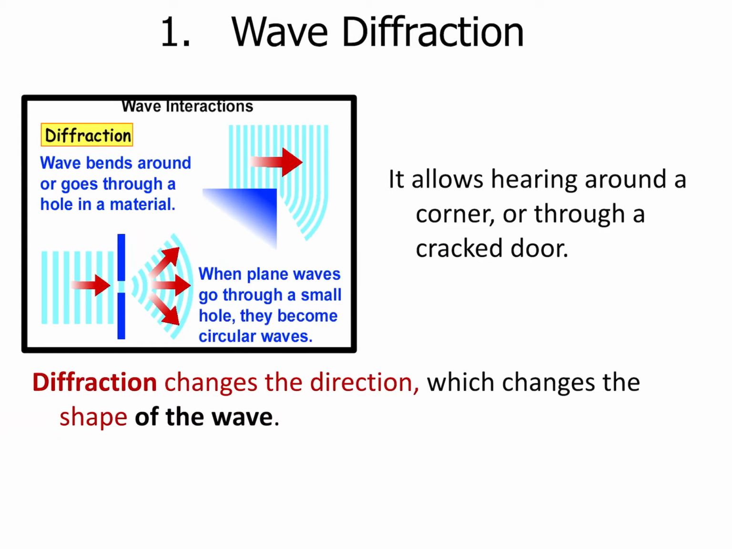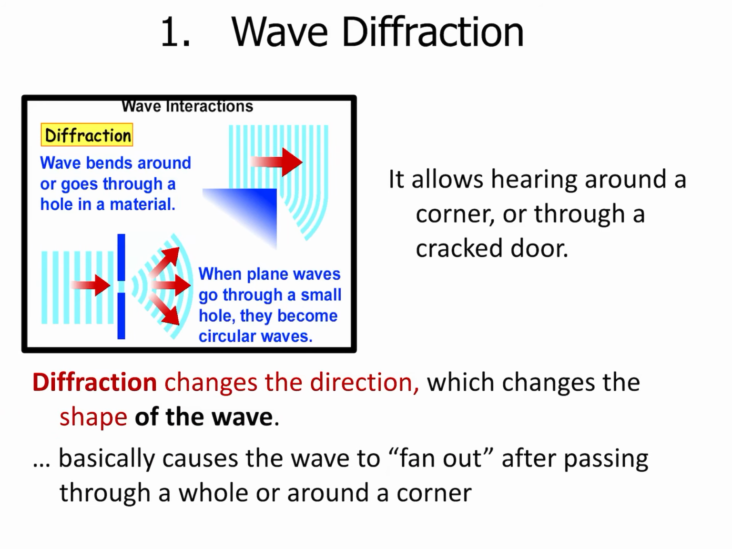The example says that this allows you to hear things around the corner or through a cracked door. If we're talking about light, there might be a night light on in the bathroom, but yet it is able to spread out and kind of light up the hallway so that if the kid needs to get up in the middle of the night to go to the bathroom, they can see well enough, even though it's just a small light coming from a small opening through that bathroom door, right? So basically, diffraction causes the wave to fan out after it has either passed through the hole or around a corner or an edge. And so this is diffraction.